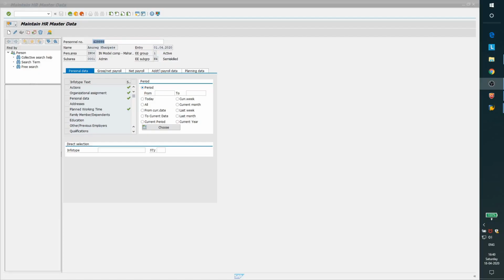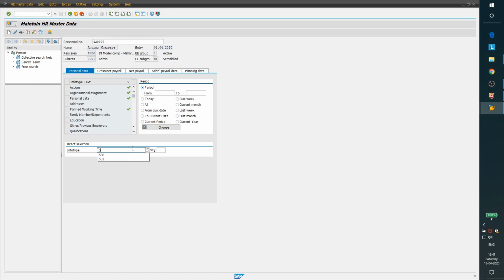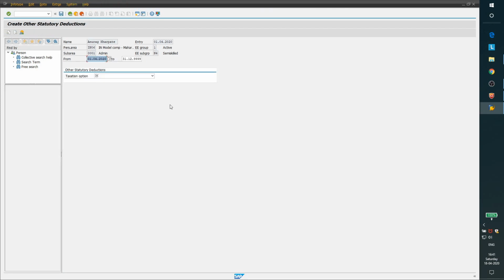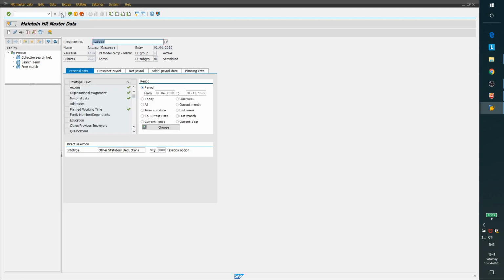From the end user's perspective, all they have to do is maintain infotype 588 subtype 8. This is a new infotype released by SAP for capturing the data of the option which the employee has chosen for the tax calculation method. Only one drop down is there, old or new. When the employee opts for this option through ESS, it will flow into SAP and this infotype will be maintained.